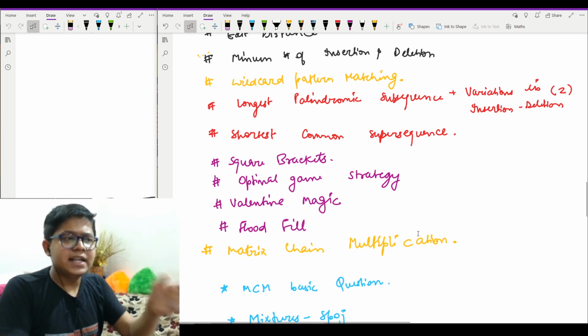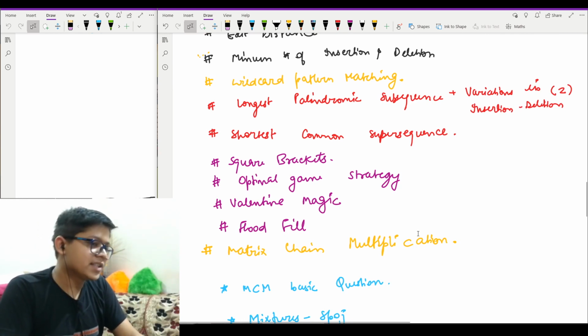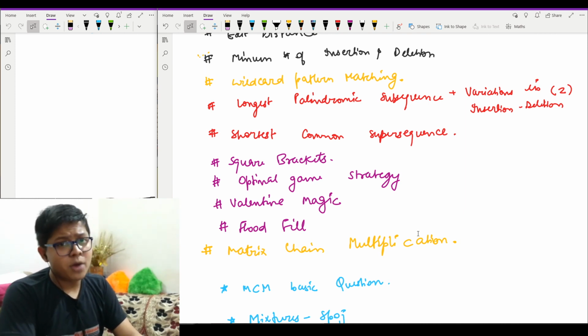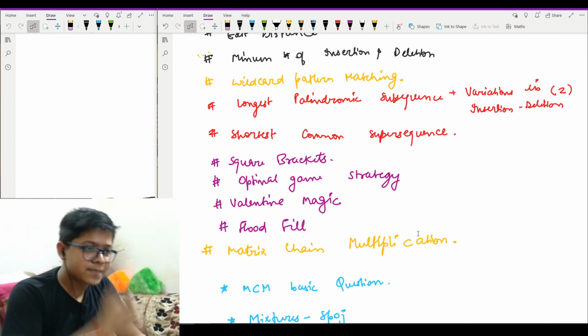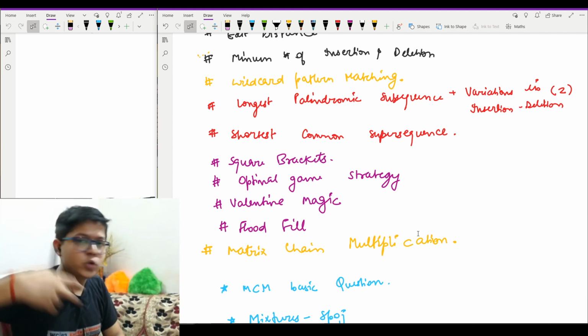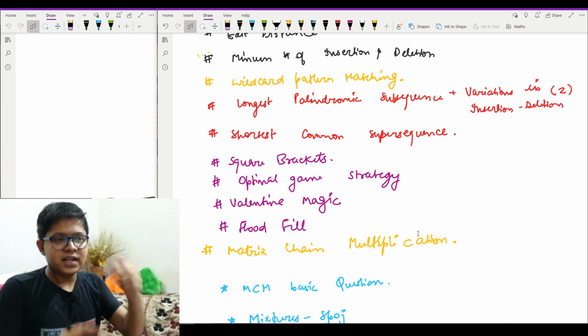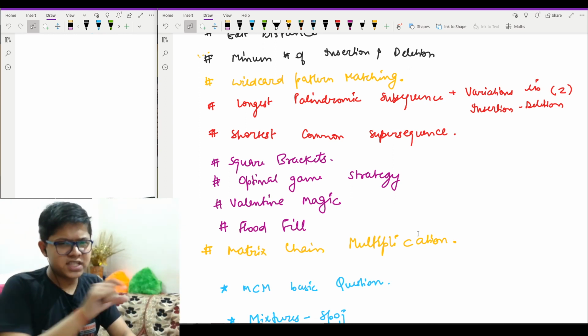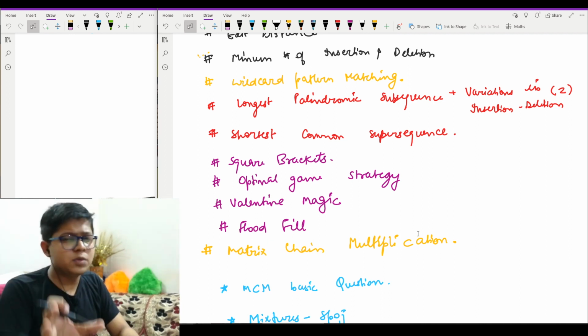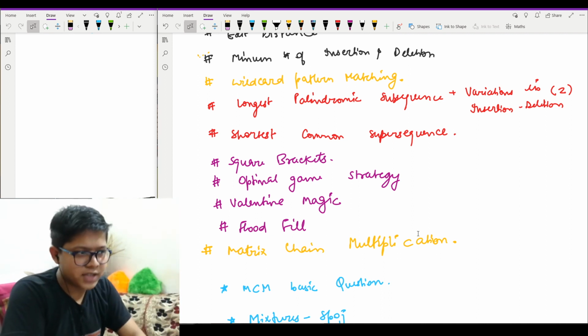Then I have wildcard pattern matching. Then we have longest palindromic subsequence and shortest common supersequence. Although I have written one name, I will have two videos in that, which means that there are slight modifications of these problems, which are very slight. So the modification video would be pretty small in length. You don't need to worry about that.